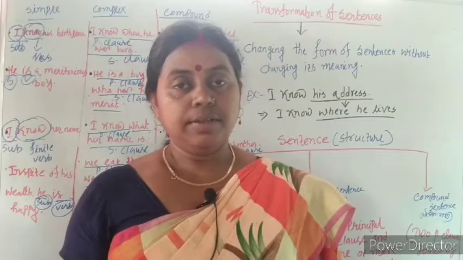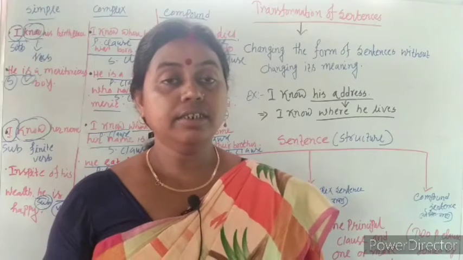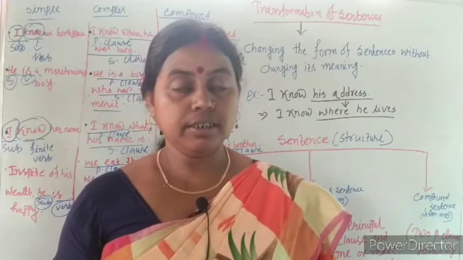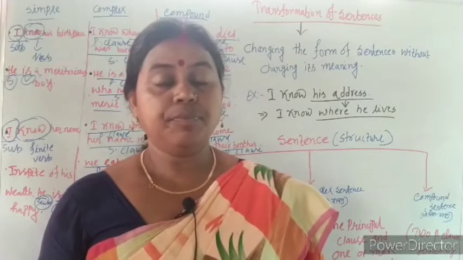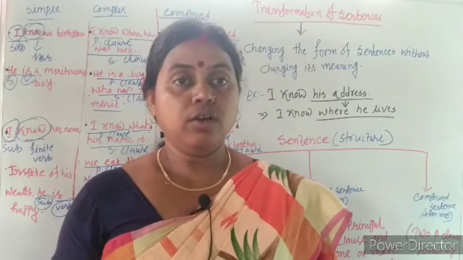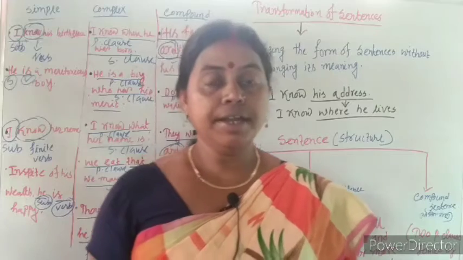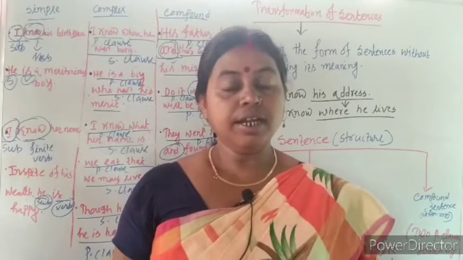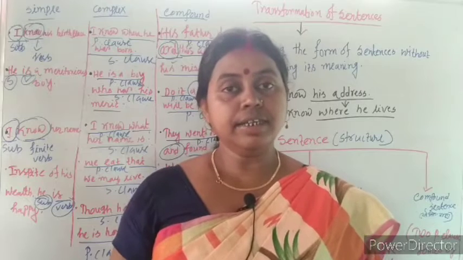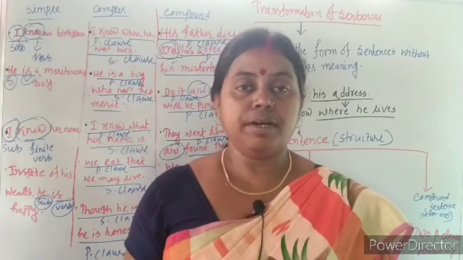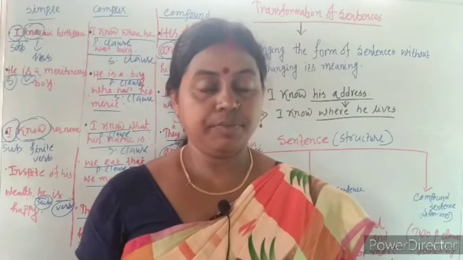According to structure, there are three types of sentence. They are simple sentence, complex sentence, and compound sentence. A simple sentence is a sentence where there is only one subject and one finite verb. For example, he is an honest man. Here he is a subject, is is finite verb. So it is an example of simple sentence.